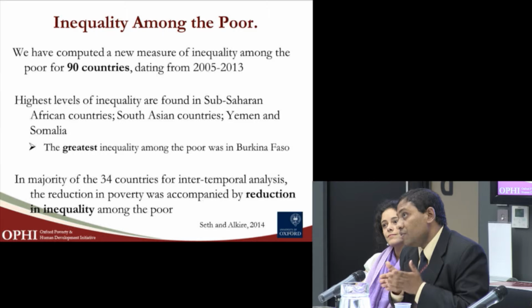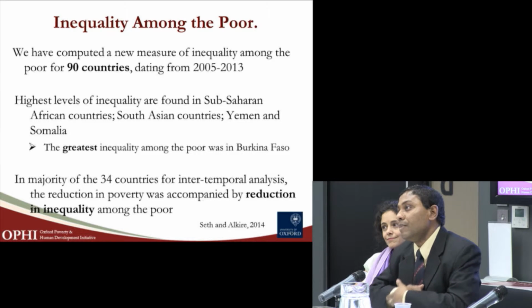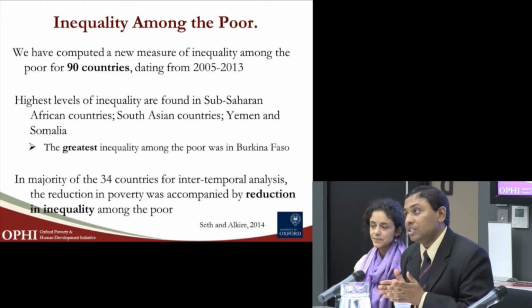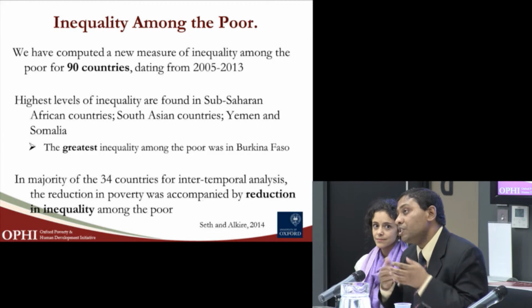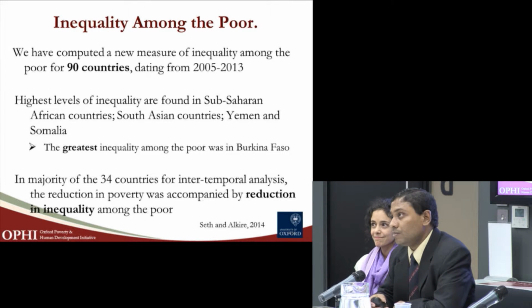We use 34 countries, as Anna presented, for intertemporal analysis. So we analyzed those countries over time. And we found that in the majority of the countries, the reduction in poverty was accompanied by a reduction in inequality across the multiple deprivations among the poor, which is positive news.